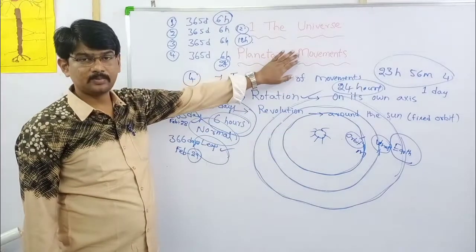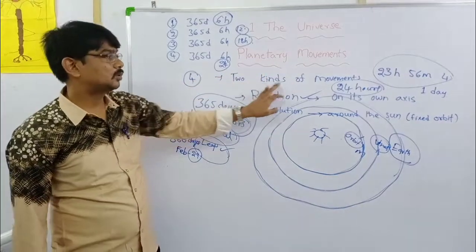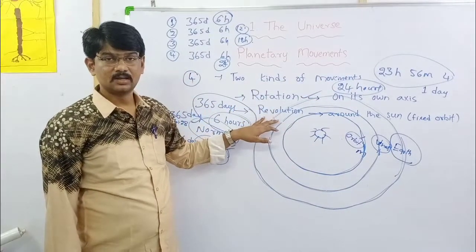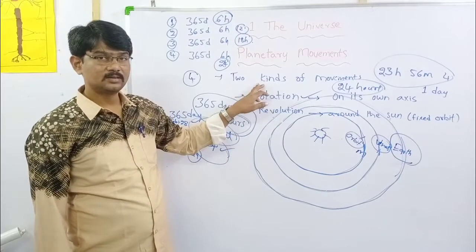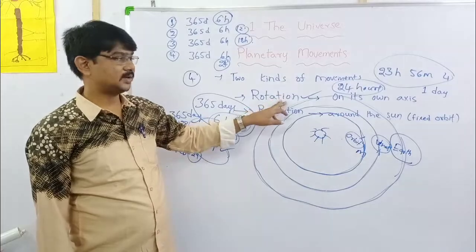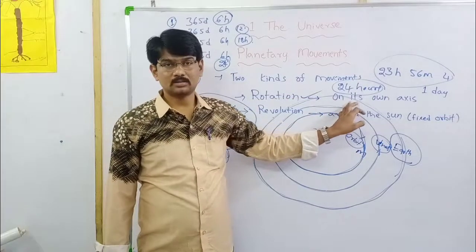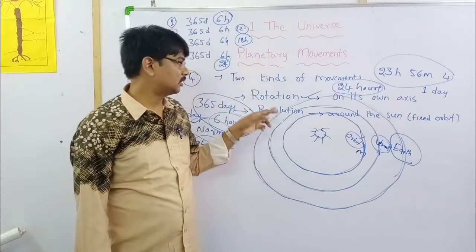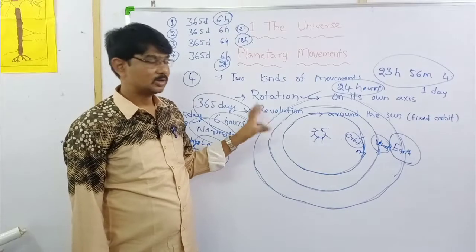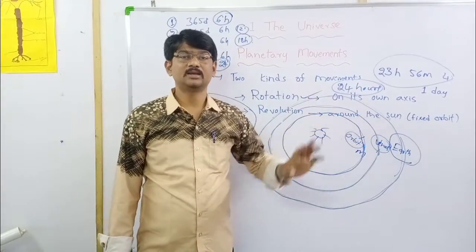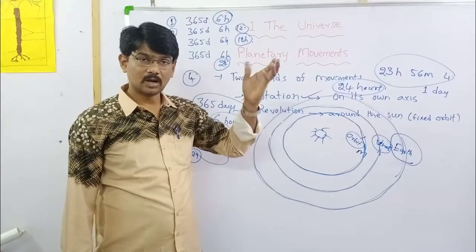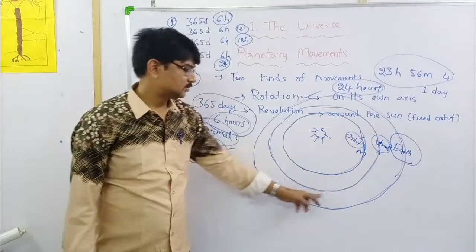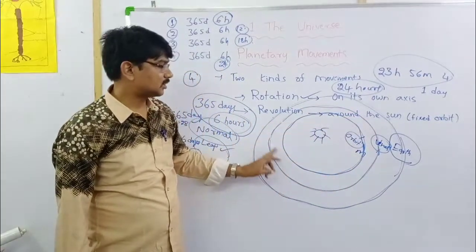How many kinds of movements are there? Two kinds of movements. One is rotation, another one is revolution. What is rotation? Moving on its own axis is called rotation. What is revolution? Moving around the sun in a fixed orbit. What is an orbit? The way on which planets are moving.